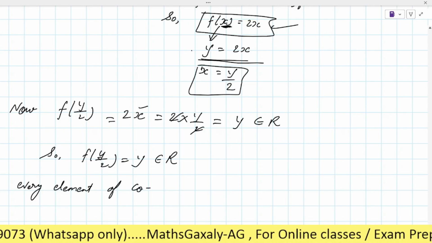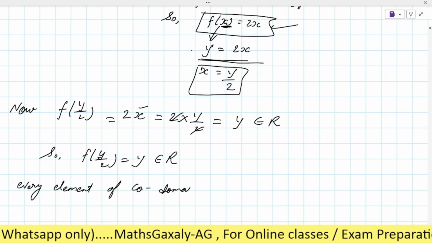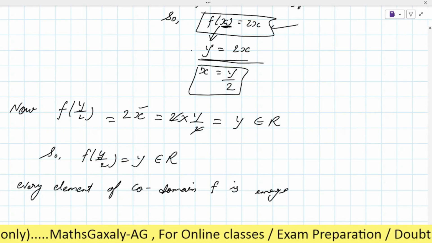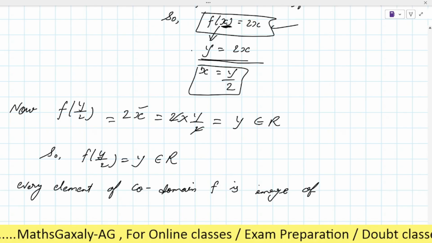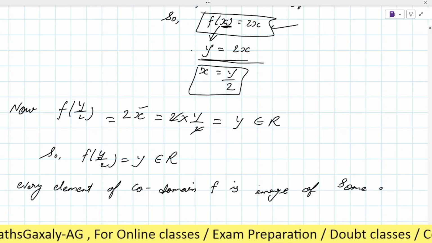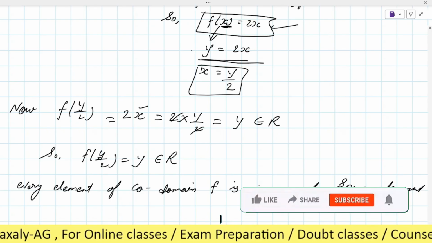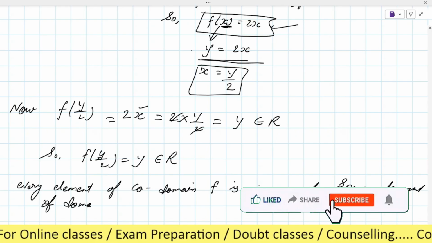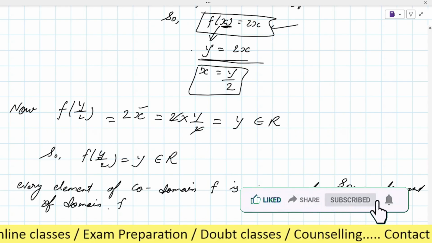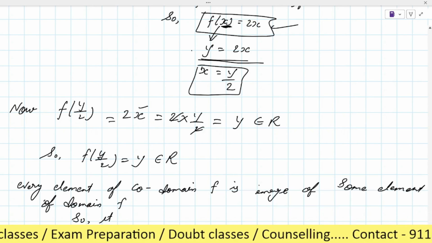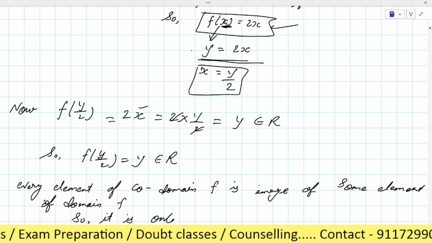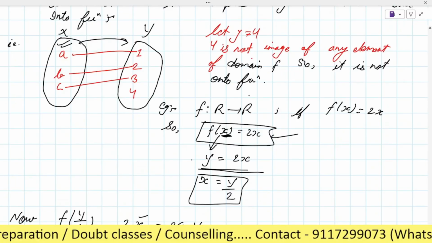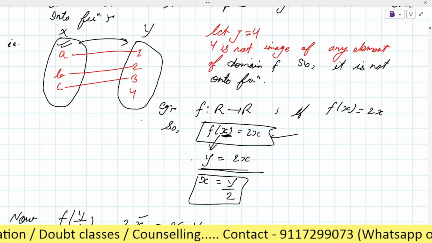of codomain f is the image of some element of domain f, right? So it is onto function. It will be an onto function. So this is one of the examples, okay?